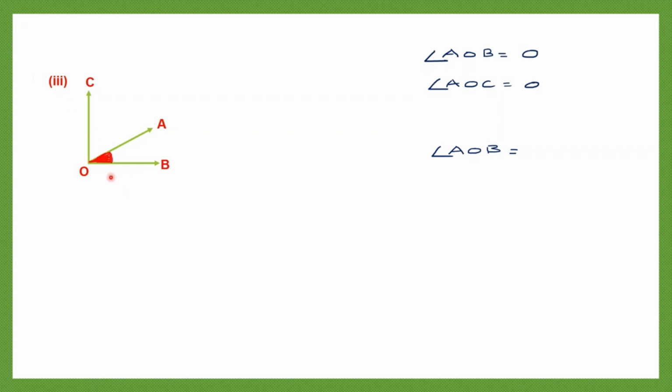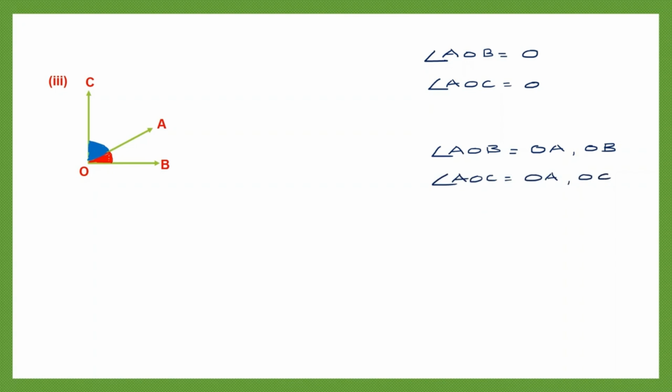The angle in red is angle AOB. What are the arms? OA and OB. Let's write it down. The arms are OA and OB. Now let's look at angle AOC. What are the arms? OA and OC. Let's write it down. Angle AOC. The arms are OA and OC.